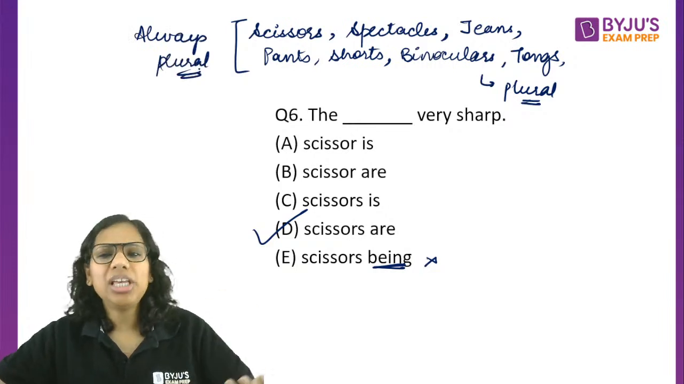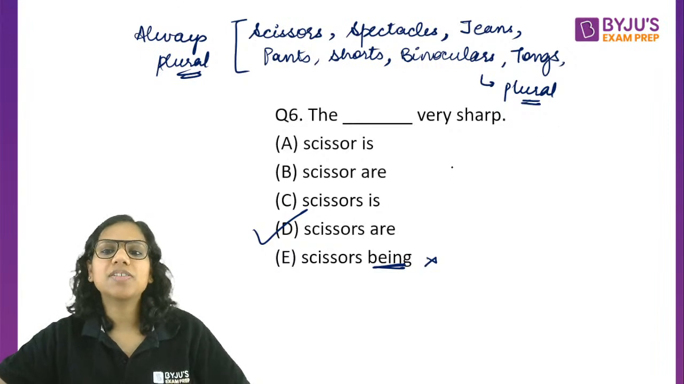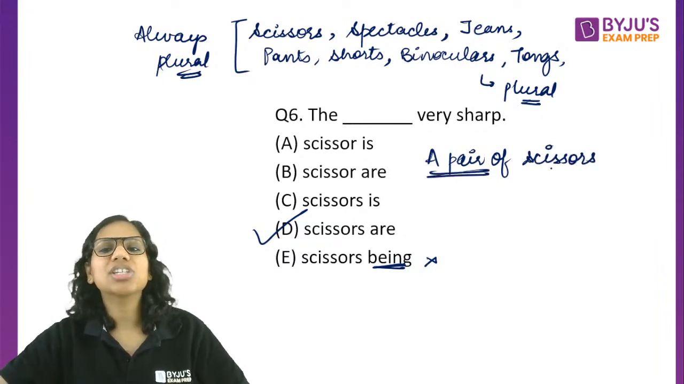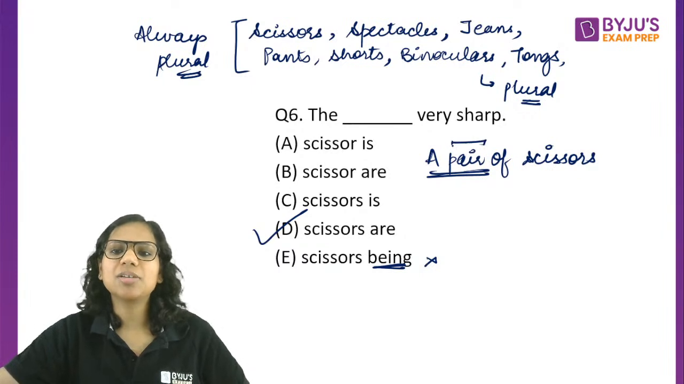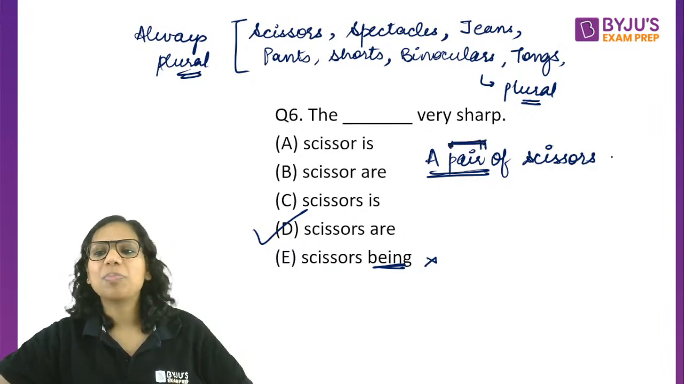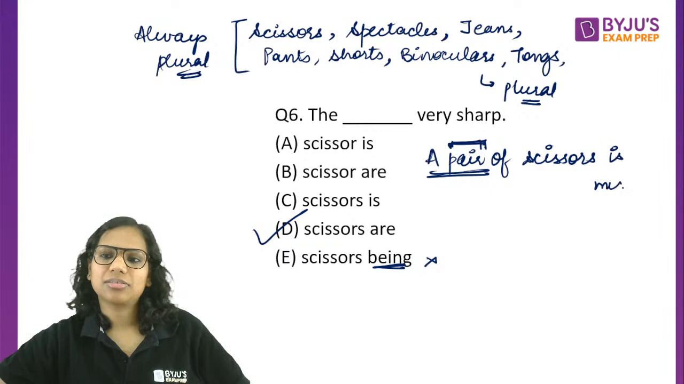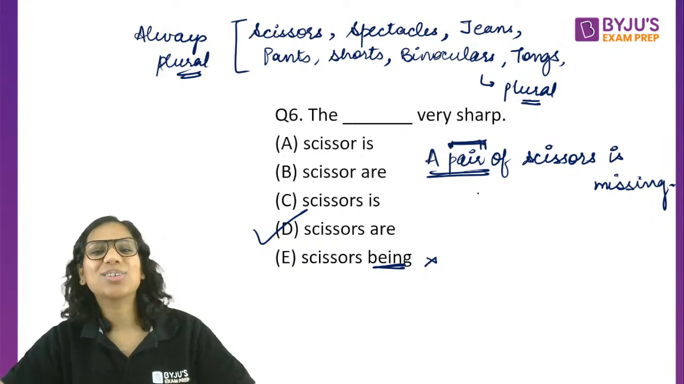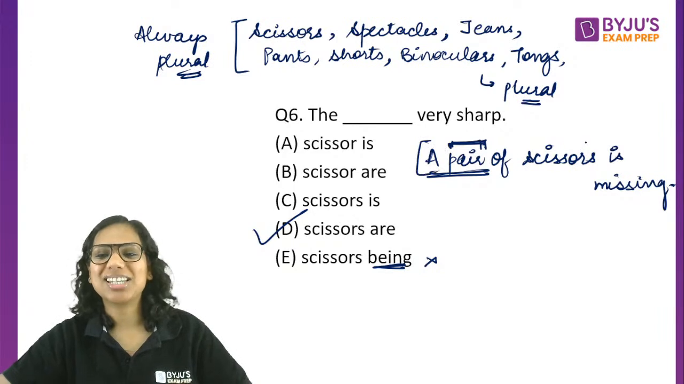The only circumstance when you will call it singular is when you say a pair of scissors. Now, because you've added a pair, the subject is no longer the scissors, it is one pair. So, a pair of scissors is missing. The interesting thing is when I say a pair of scissors, that does not mean two scissors, it means one only. So language can be interesting that way.